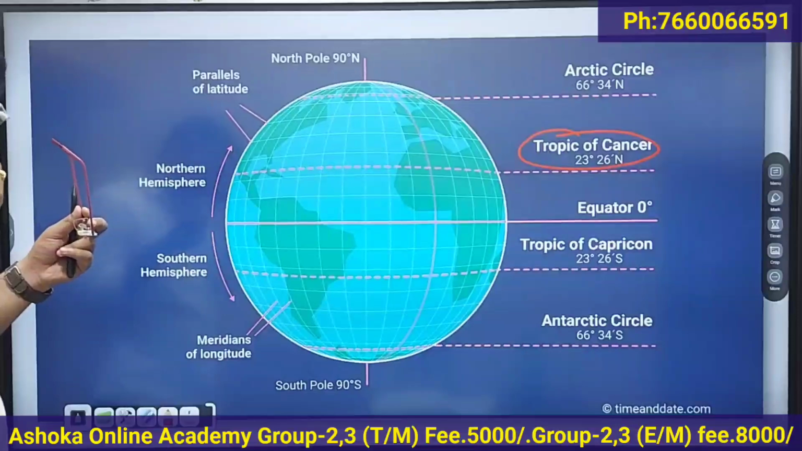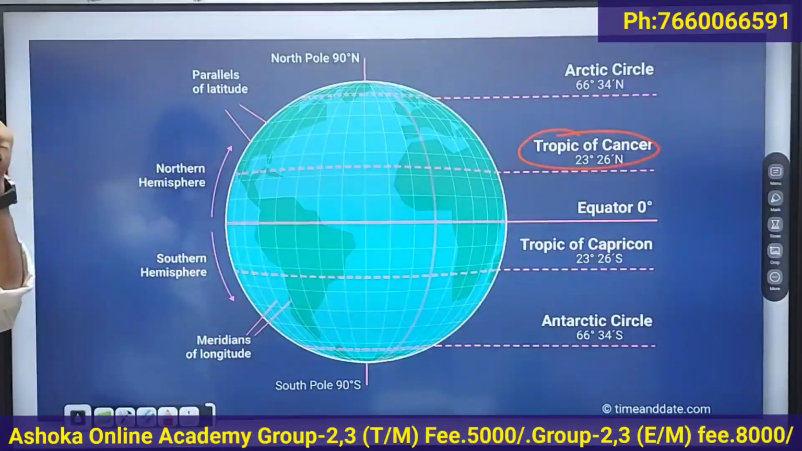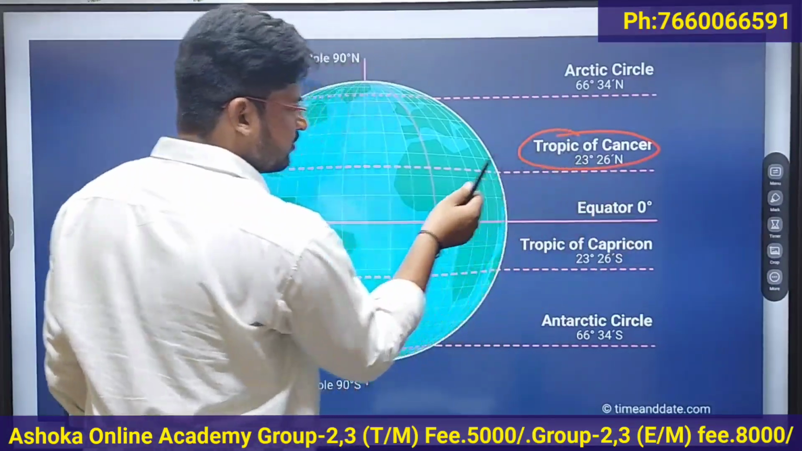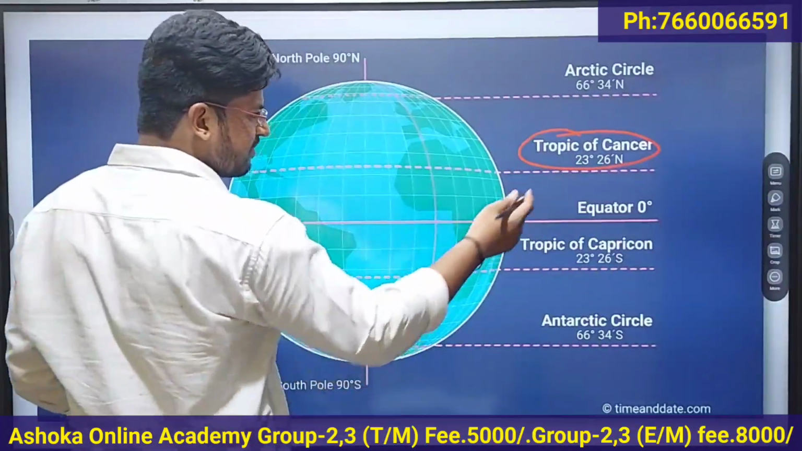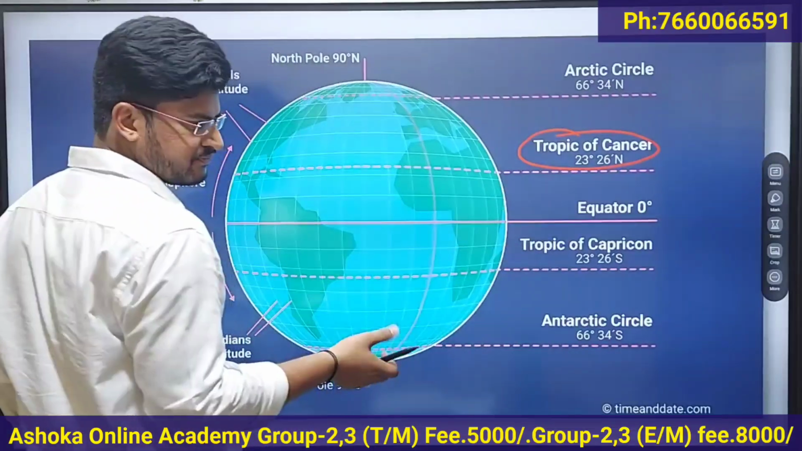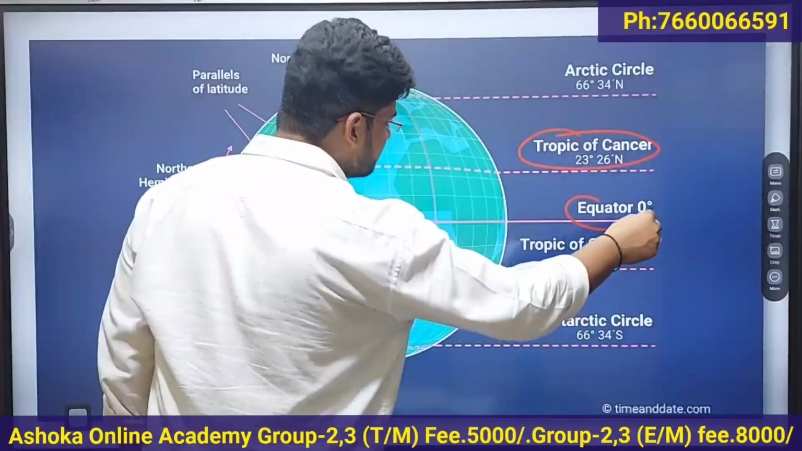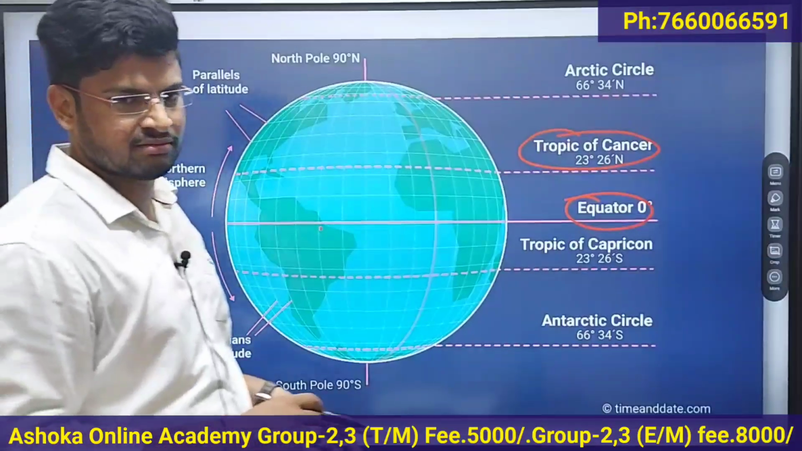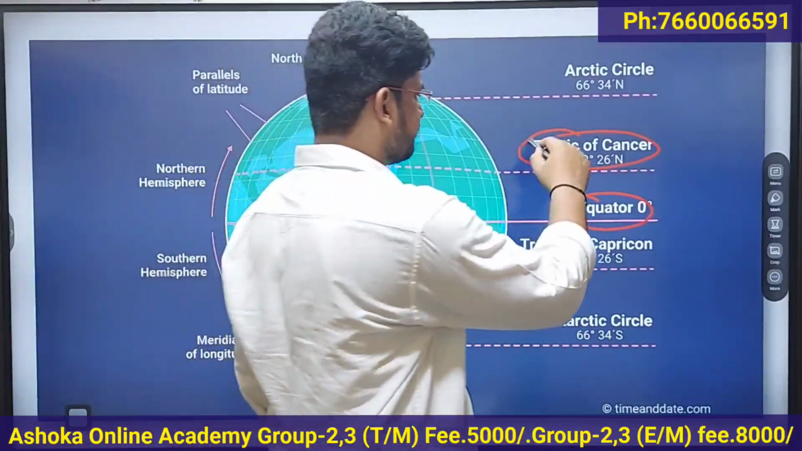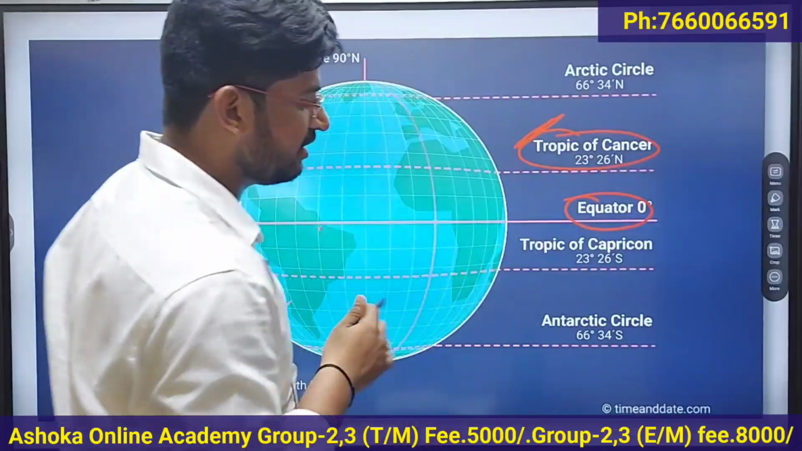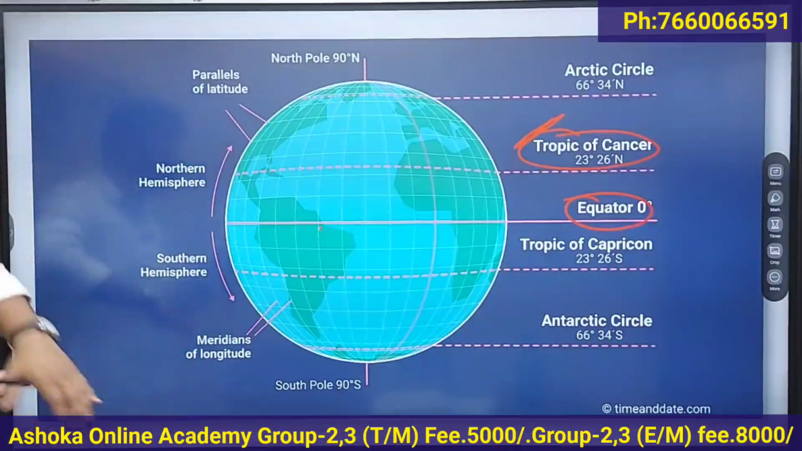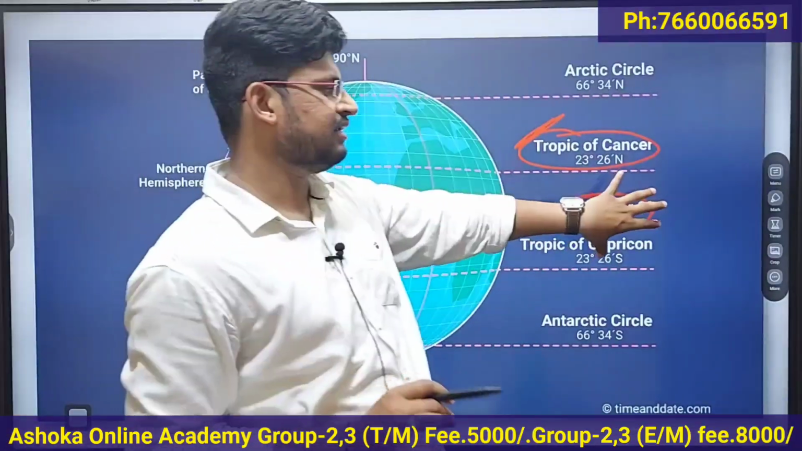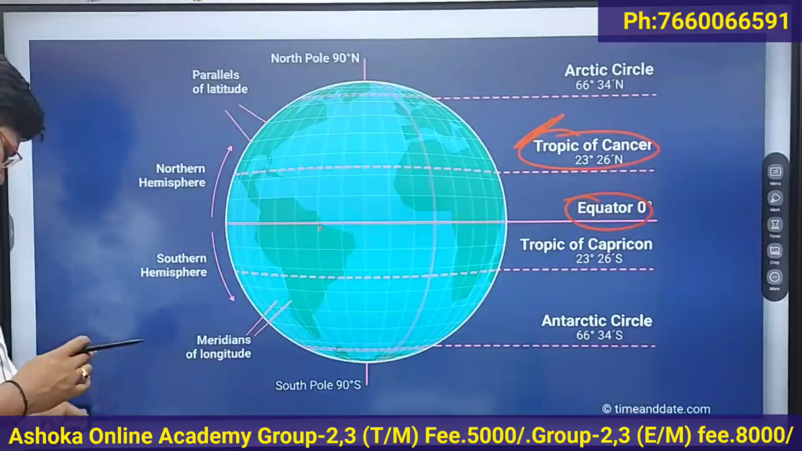Other than the Tropic of Cancer, which important latitude is near to India? The equator. Only one important latitude passes through India, that is the Tropic of Cancer. The equator is near to India, but it does not pass through India. Remember this. And which landmass of India is near the equator? That is the Andaman and Nicobar Islands. Clear?